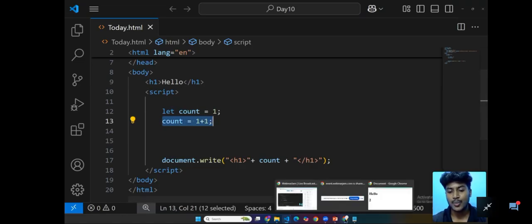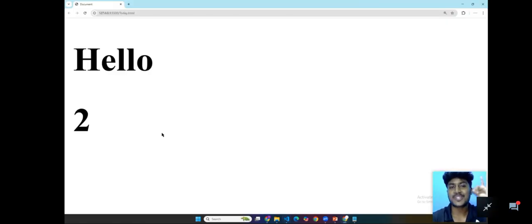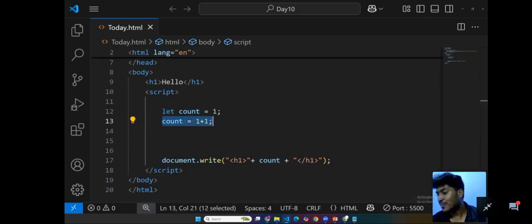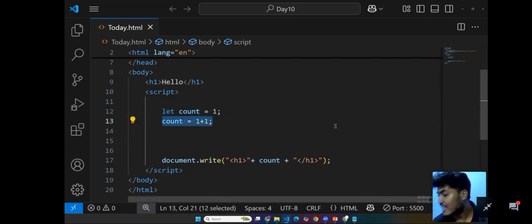Now we can see the output as 2. So using count we can also reassign the value. We can declare one time and reassign another time. So this is the purpose of let. For that reason only we are going to use let.